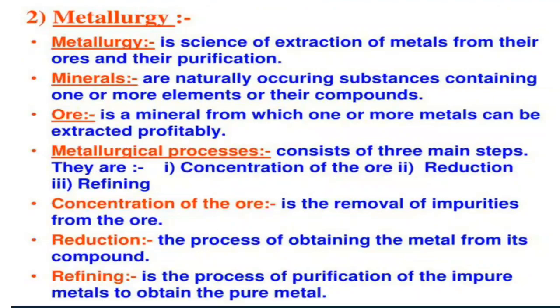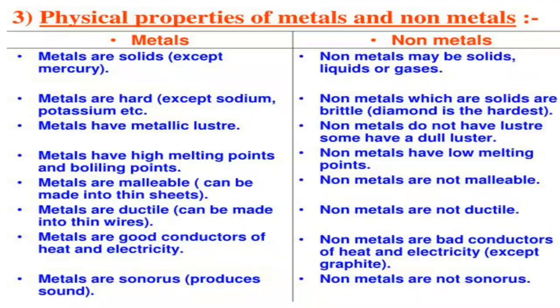A pungent smell, sometimes we are able to smell near the gutters and all. Silicon is the second most abundant element on the earth's crust. It occurs in the form of silica and silicates. Silica means sand.